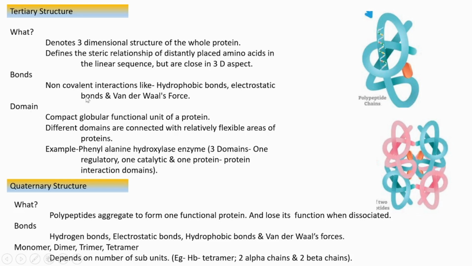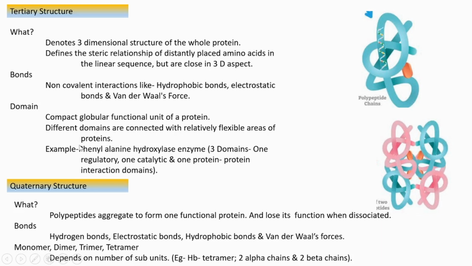And domains, another term with respect to tertiary structure. It is the functional unit of protein. In some previous classes also we have learned about different domains, motifs. All these come out of the folded regions of the protein that are important in doing their catalytic function, right? I think you remember that. The same thing. The domain means it is the functional unit of a protein. And different domains are present in a protein and they are connected by relatively flexible areas of the protein.